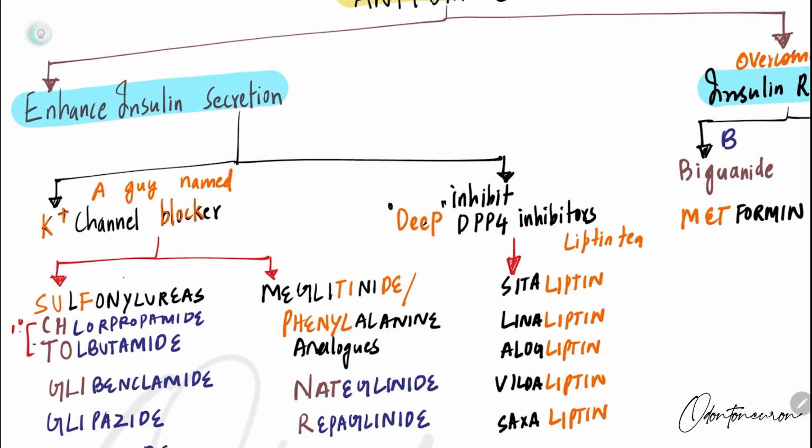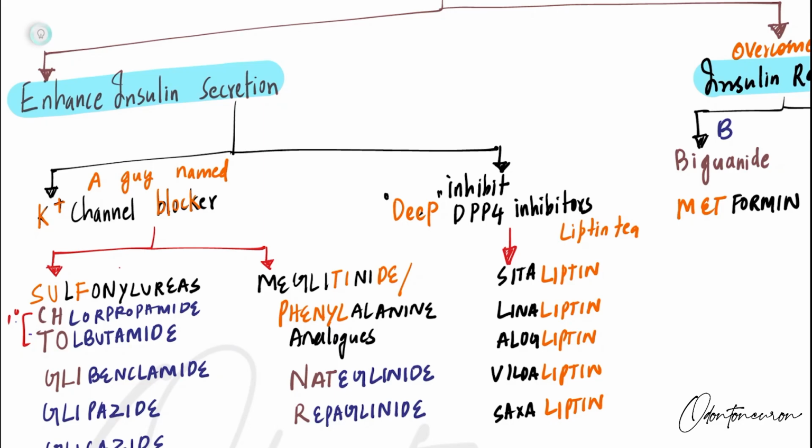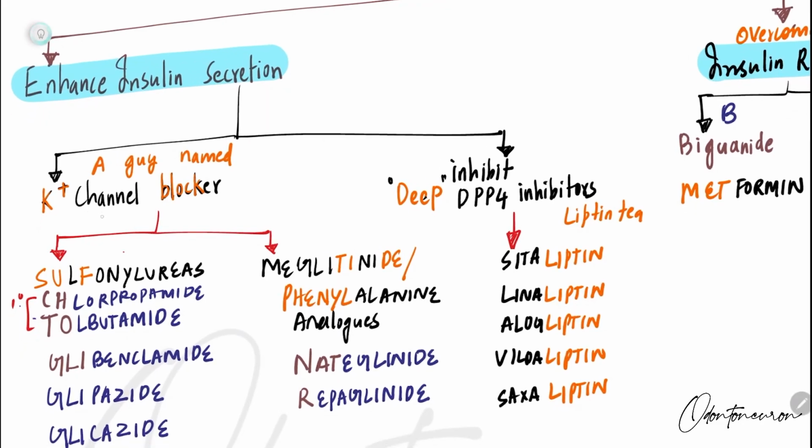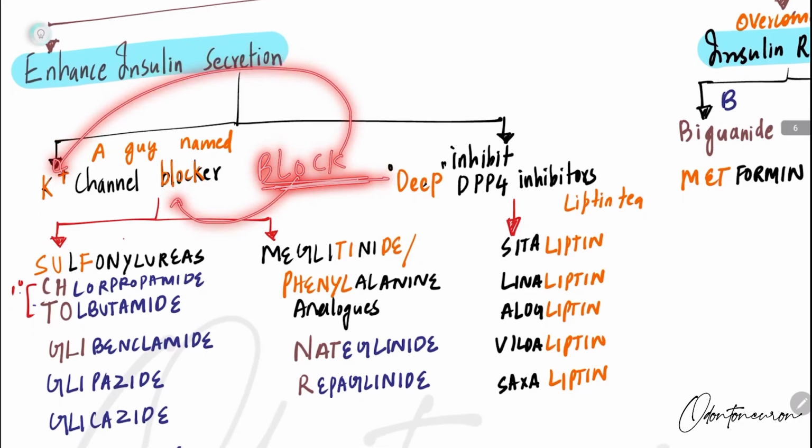How do we start? This is a sad story of a guy who broke his heart. So, here we go. Now, there was a guy in a village whose life was blocked. Blocked, B-L-O-C-K. When I say blocked, his life was blocked. So let me put K here: it's a K plus channel blocker.